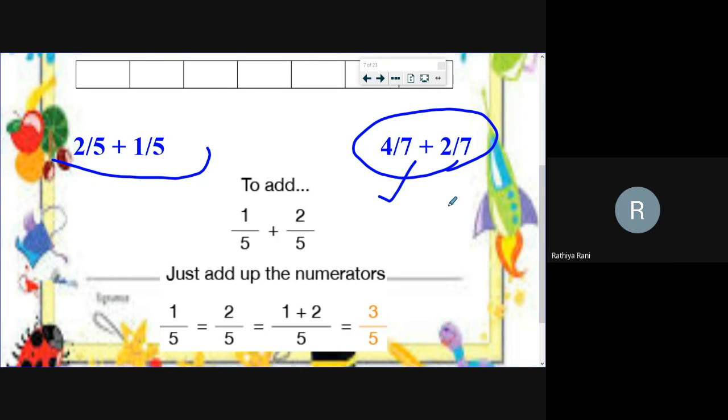4 by 7 plus 2 by 7. Daksha, are you writing? 4 by 7 plus 2 by 7.